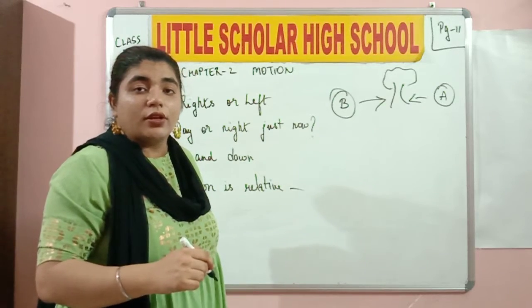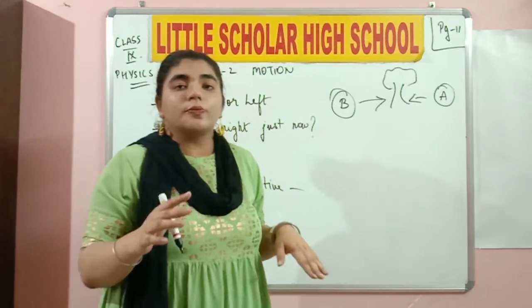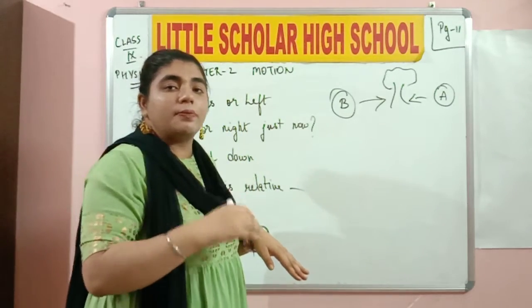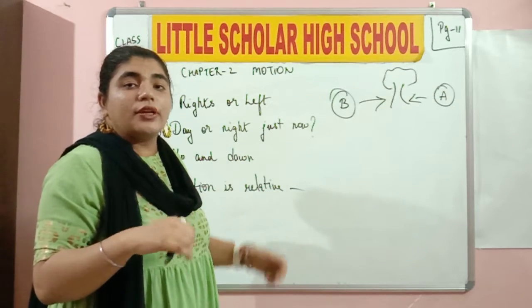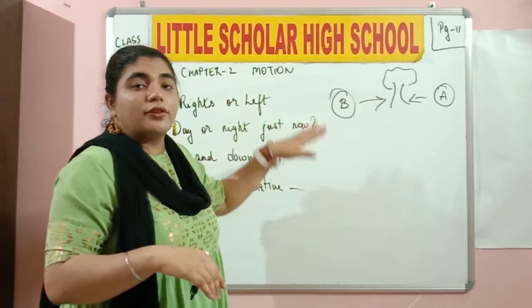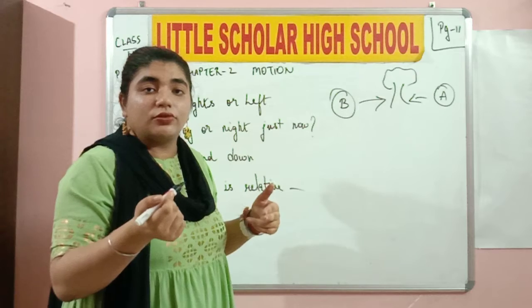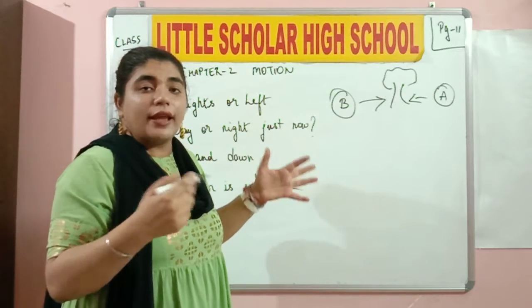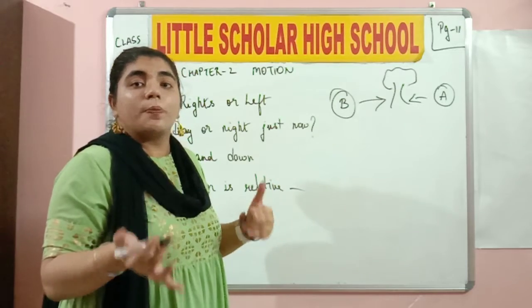Do you understand? So whom does it depend upon? It depends upon the observers over here. Who are the observers? It is person A and person B. Person A is going to tell person B that the tree is on my right side. But person B is going to tell person A that the tree is on my left side. Both of them are true, but they are using opposite words.